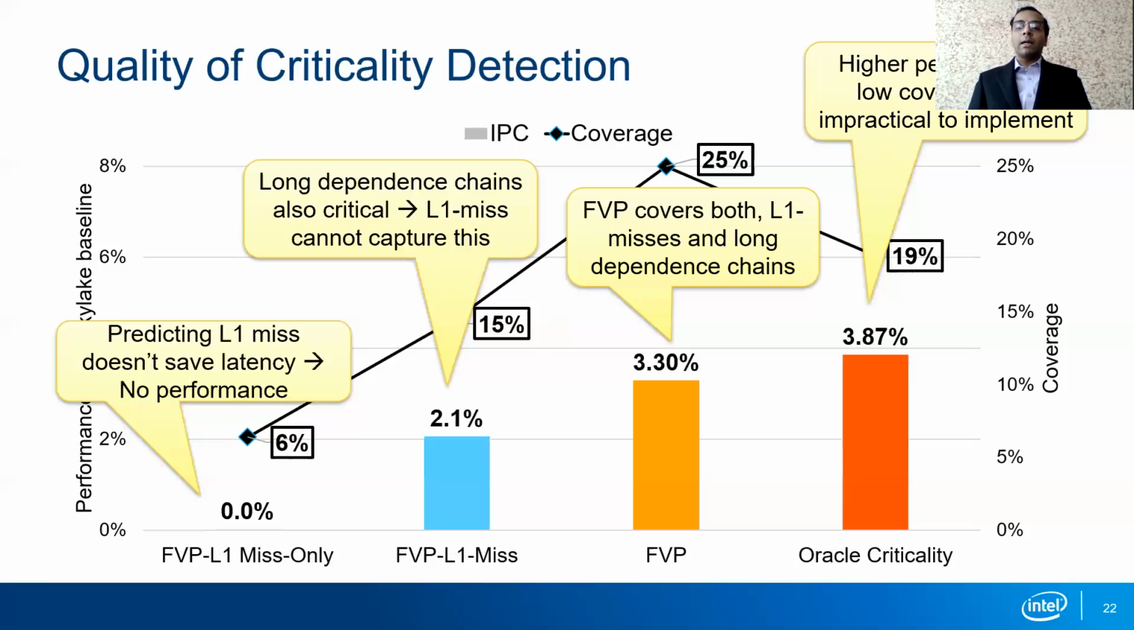The oracle criticality has higher performance than FVP as well as a lower coverage. However, it uses a graph creation and detection mechanism which is impractical to implement. Nevertheless, this example shows us that our simple criticality and focus training mechanisms can achieve performance as close as possible to an ideal criticality detection.